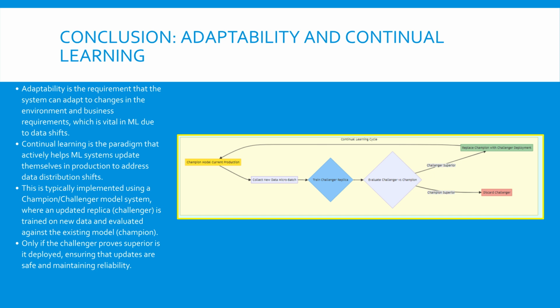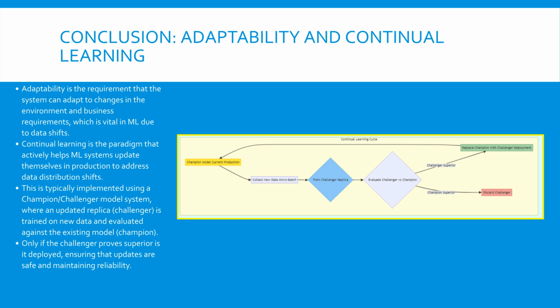Since data distribution shifts are inevitable and constant, the most robust solution is continual learning. This practice involves actively updating the deployed model with small batches of new, incoming production data. However, updates must be safe. We achieve this using the champion/challenger process. The deployed model, the champion, stays running and reliable. A replica, the challenger, is trained on new data.